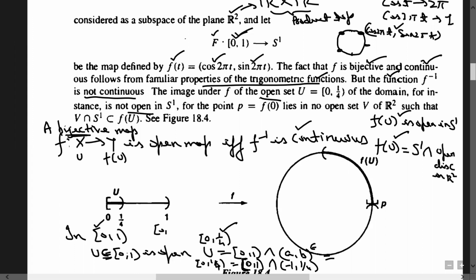So can you think of, now look, what is its image first? f of 0 is (1,0). This map is one-one and onto, and monotonic, so it is automatically increasing or decreasing. And what is f at 1/4? Just put t equal to 1/4 here, so cos(pi t/2). So look at the graph here. This one is a graph of sine, and this one is a graph of cos.